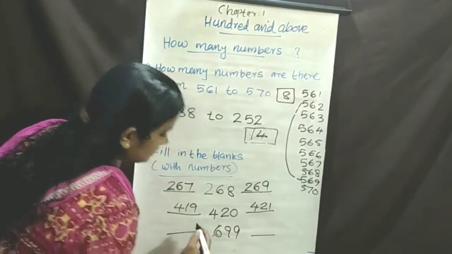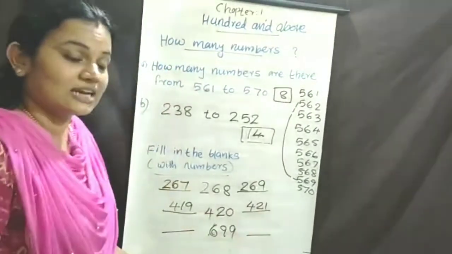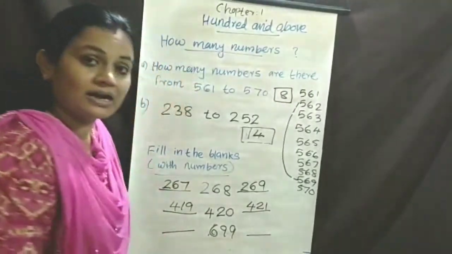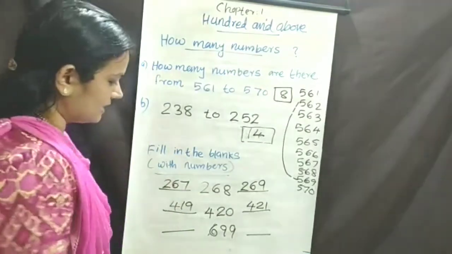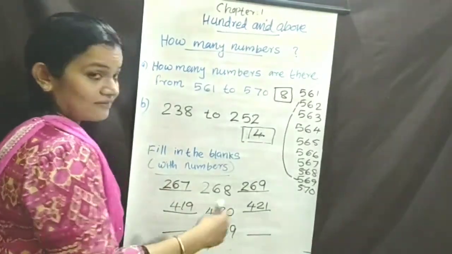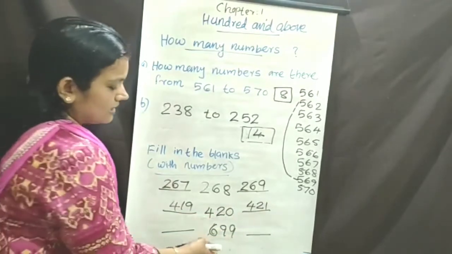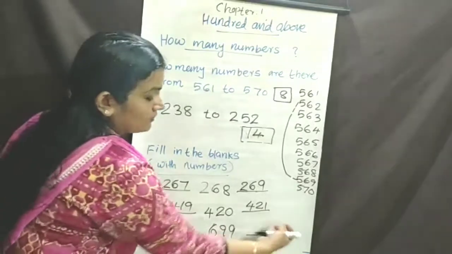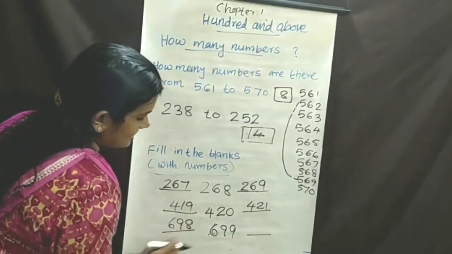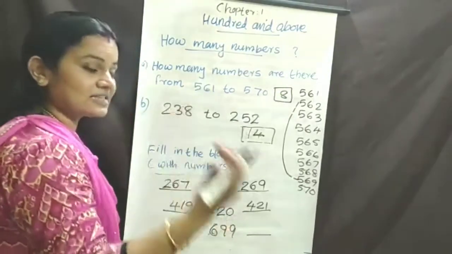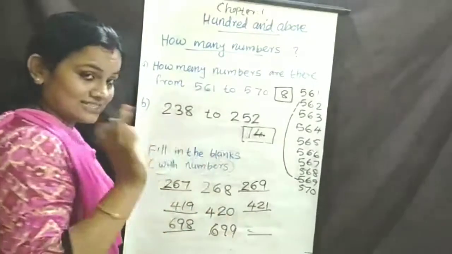699. What is before 699? 99, before which is the number? We already know that, 98. So can you write what is before 699 and after 699? 698, 699. Next number is 600? 600 or no?